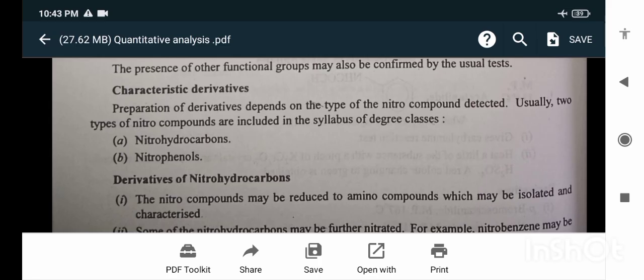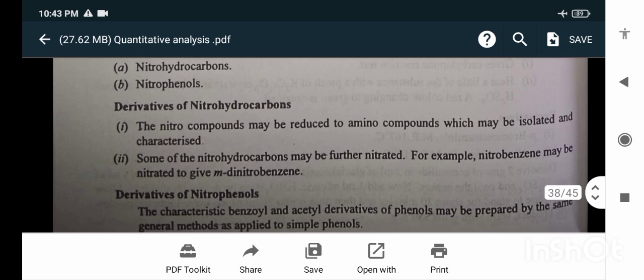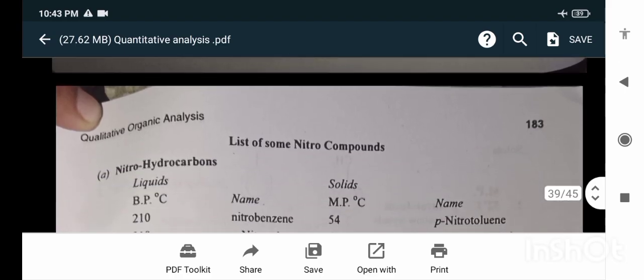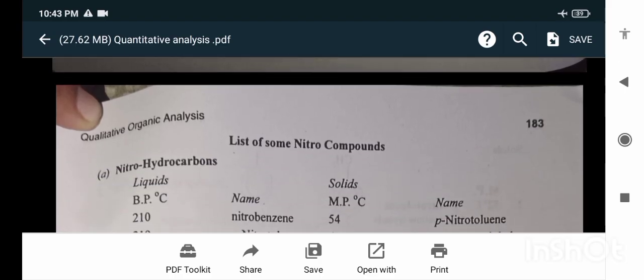Derivatives of nitrohydrocarbons: the nitro compounds may be reduced to amino compounds, which may be isolated and characterized. Some of the nitrohydrocarbons may be further nitrated. For example, nitrobenzene may be nitrated to give meta-dinitrobenzene. Derivatives of nitrophenols: the bromo, benzoyl and acetyl derivatives of the phenols may be prepared by the same general methods as applied to simple phenols.